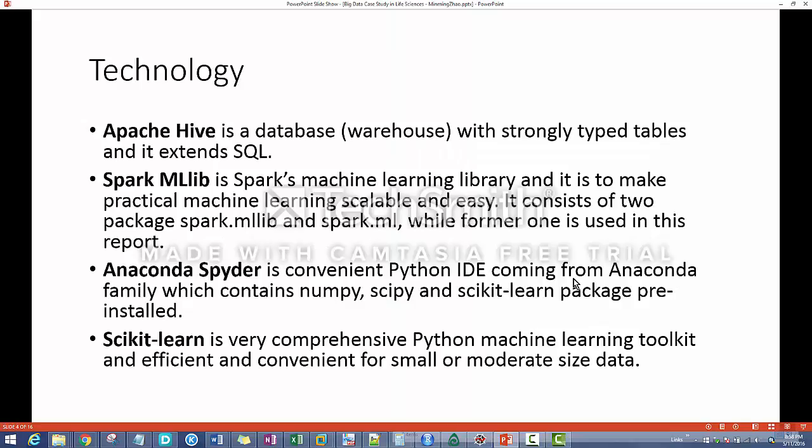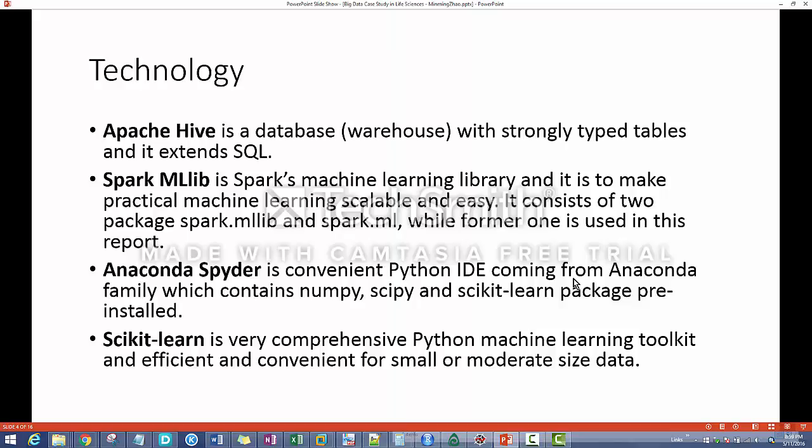And the technology I used for this project is Apache Hive. I use that because it is convenient and easier to handle tables using SQL in a relational database. The other tool I use is the Spark machine learning library, as we were taught in the lecture. I use it to build my decision tree model and linear regression model to predict the life expectancy using different factors. And after using the Spark machine learning library, I feel it is also very convenient to use scikit-learn, which is a comprehensive Python machine learning toolkit, for my data sets.